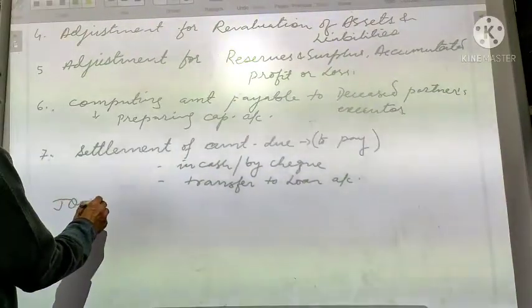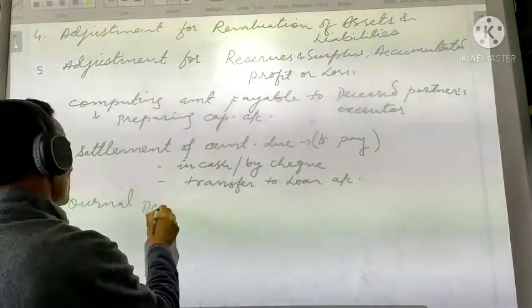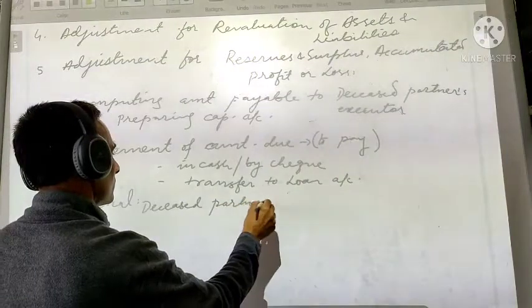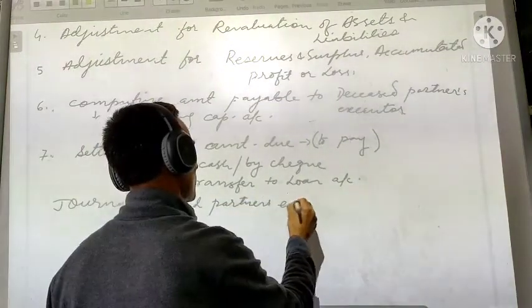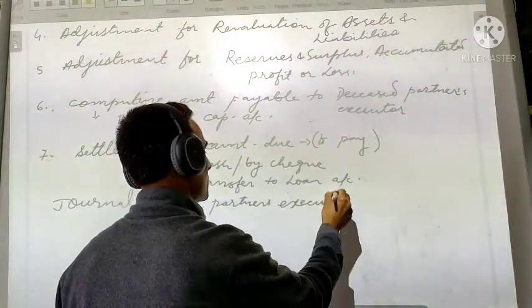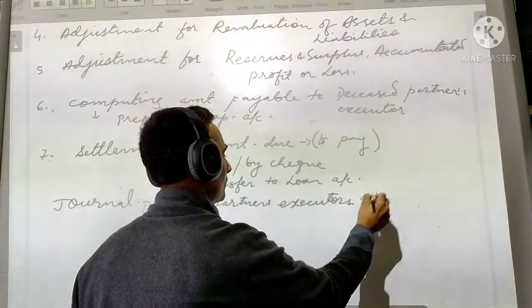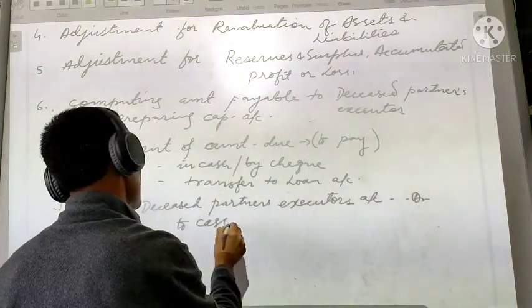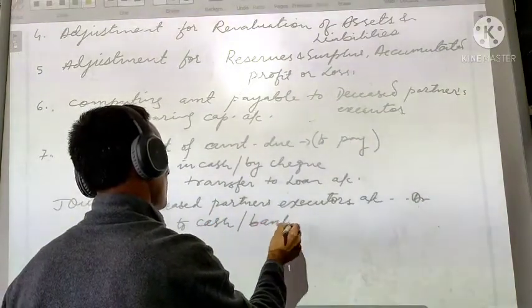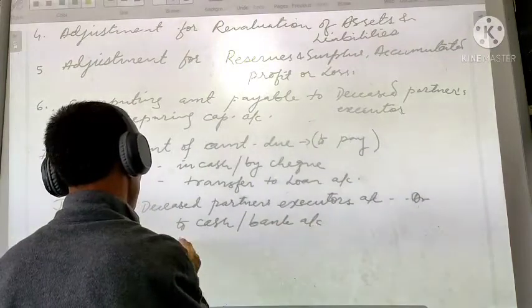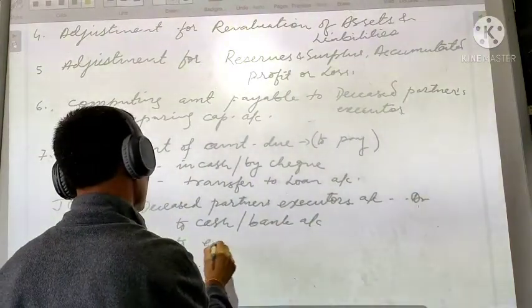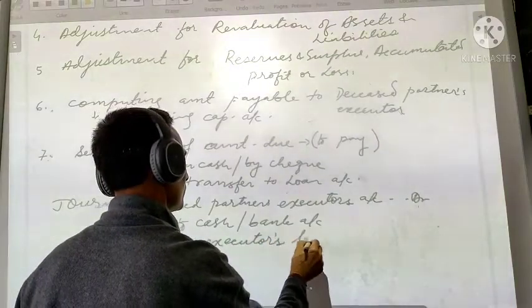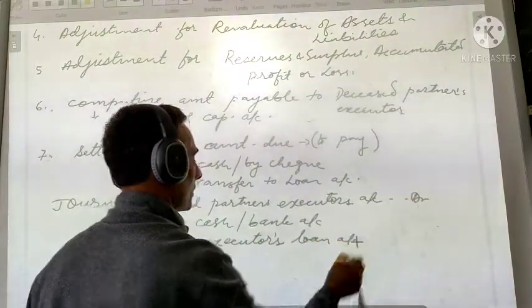What will be the journal in this case? Deceased partners executors account, debit to cash or bank account, or to executors loan account.